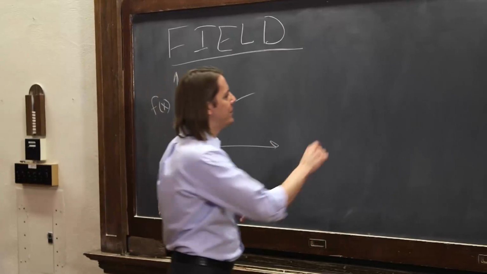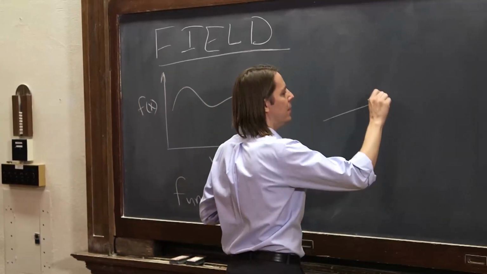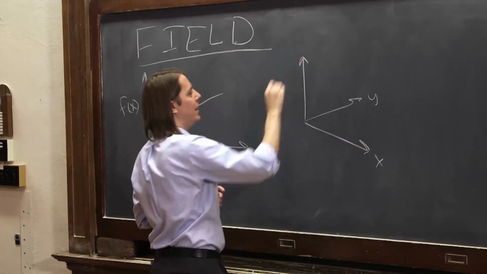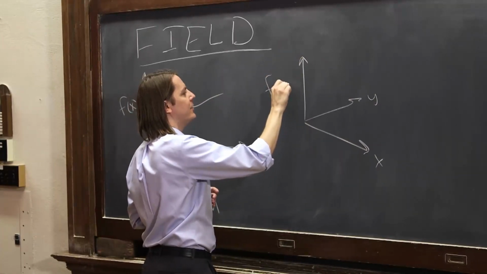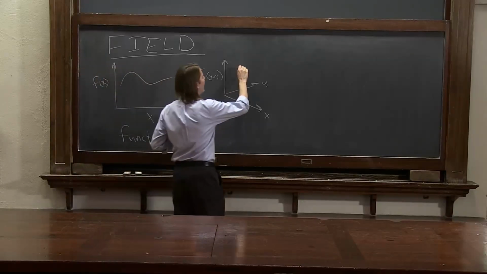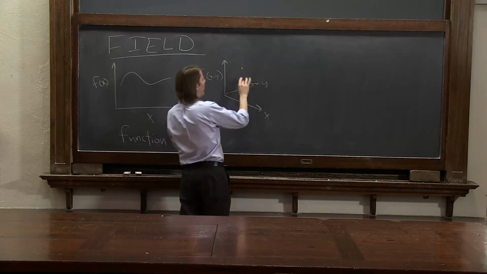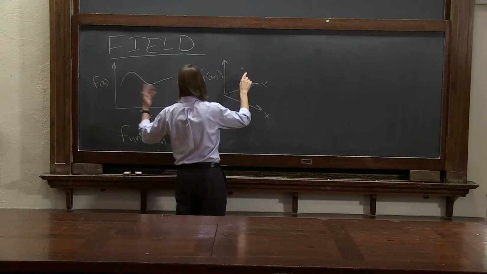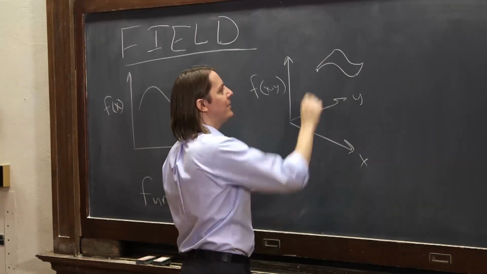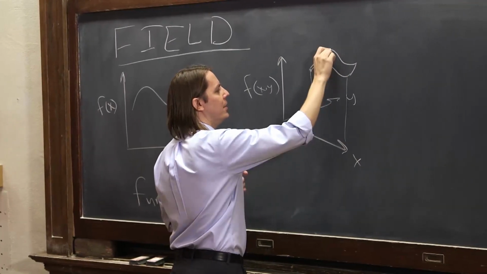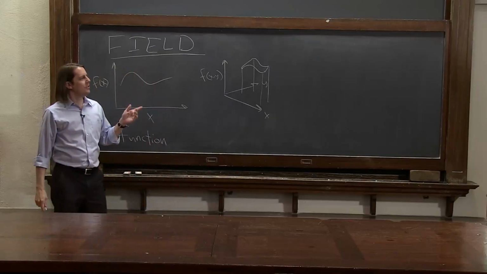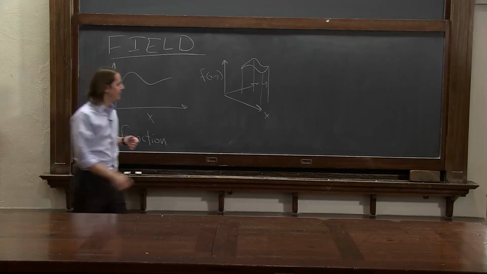What if we had a function of 2 dimensions? Here's y, here's x, but we could still plot f here, and it would be f of x and y. For each x and y, there could be a unique f, and if I plotted it, its height is f, just like I did here, but in 2 dimensions, it might look kind of like that. It might have a nice little shape like that, where each point here has a corresponding x and y. So what is that? That's a function in 2 dimensions, but I would call that a field.